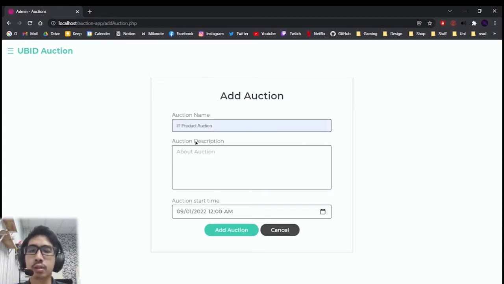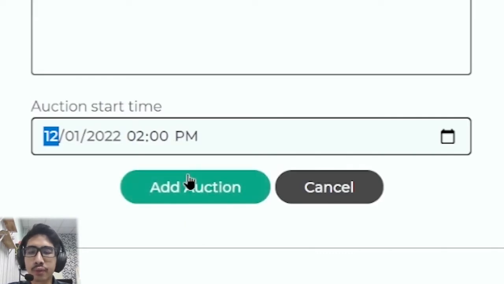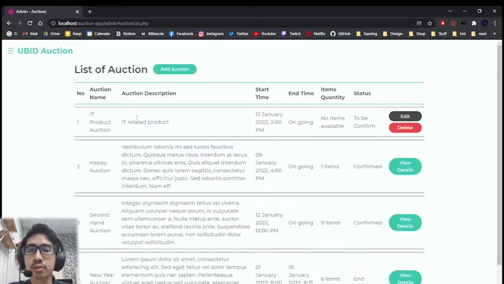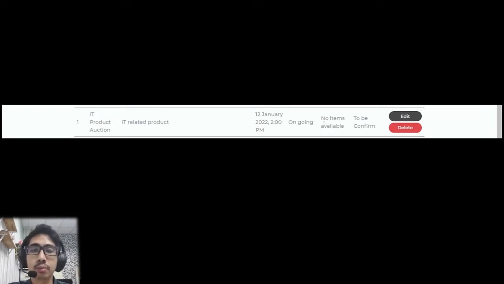So here we can add the new auction. We can enter the auction name, auction description, and select the auction start time. Here we can only select 2 weeks ahead. So we select the date and the time for the auction and we add the auction. The new auction will be added.